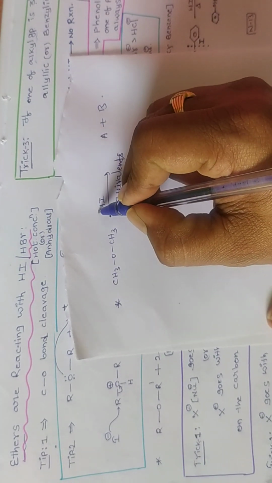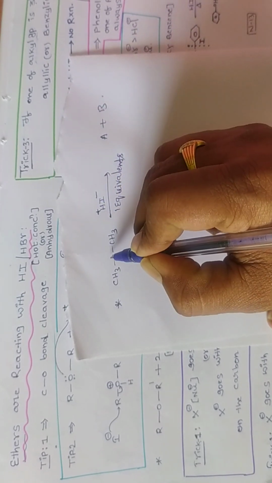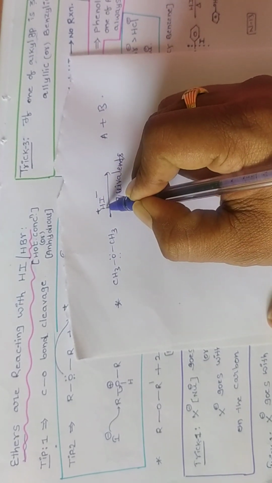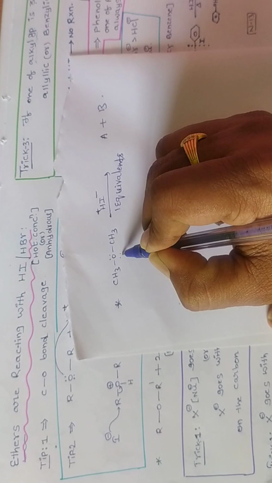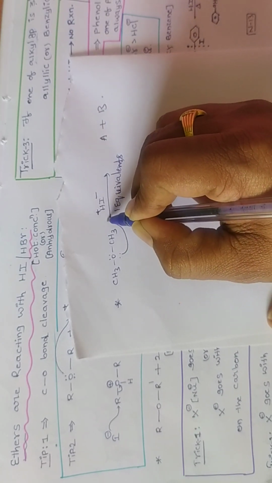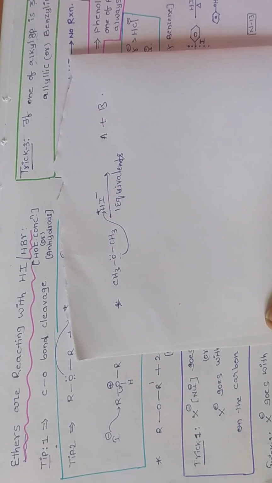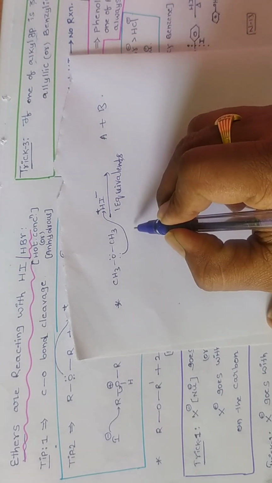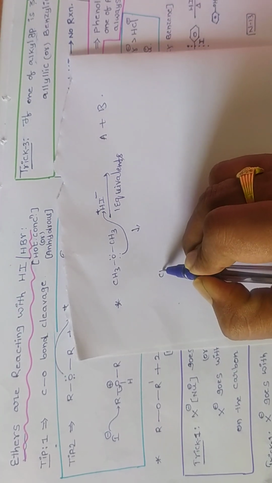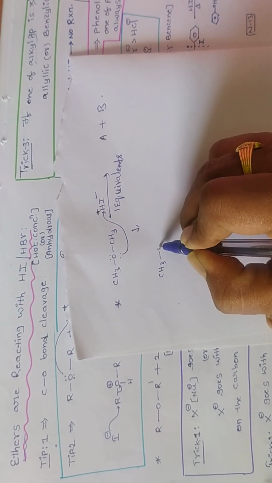Next, first step: H plus and I minus. Now H plus is the electron deficient compound, and this is the electron rich one. So oxygen is giving the electrons to H plus. Now we are going to get protonated ethers.